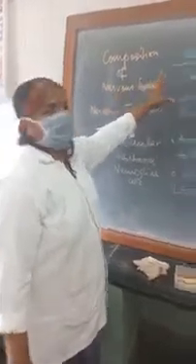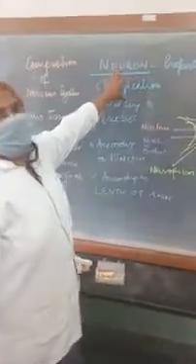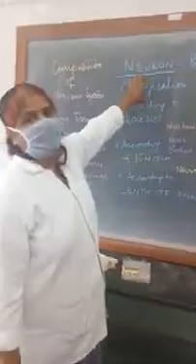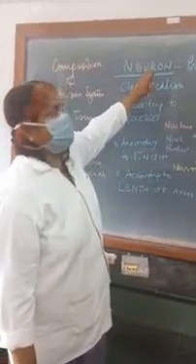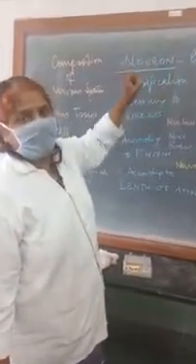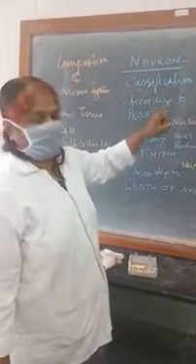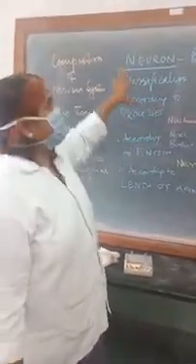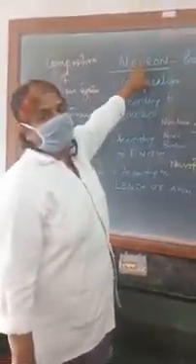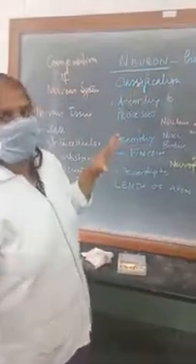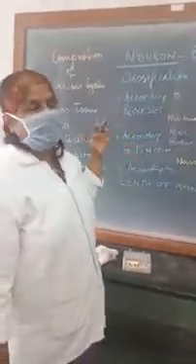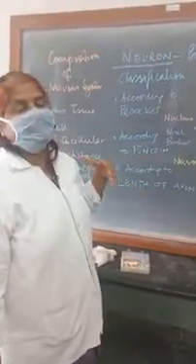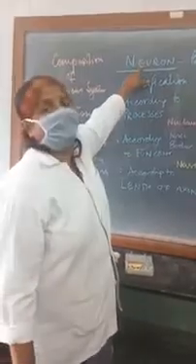Now come to the neuron. The neuron is the functional and structural unit of the nervous system. It has two properties: one is irritability, one is conductivity. What is irritability? The neuron has the property to react or respond to any external or internal change of environment. So that is the property of the neuron called irritability.